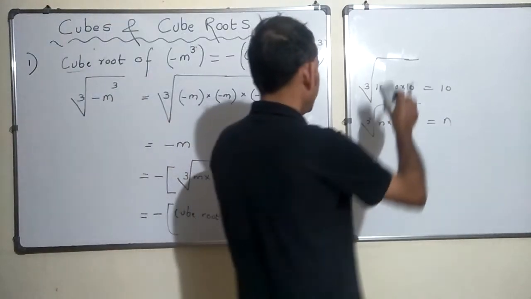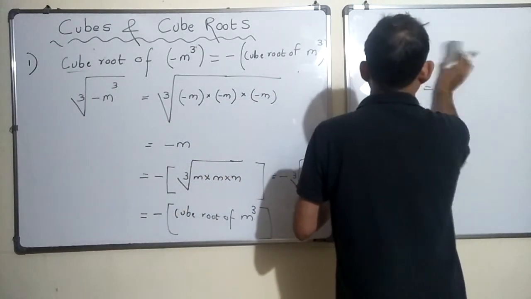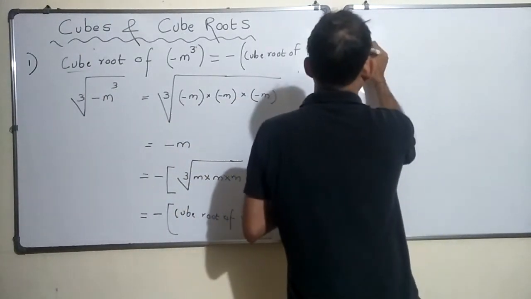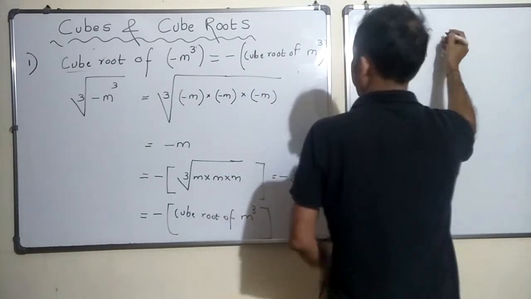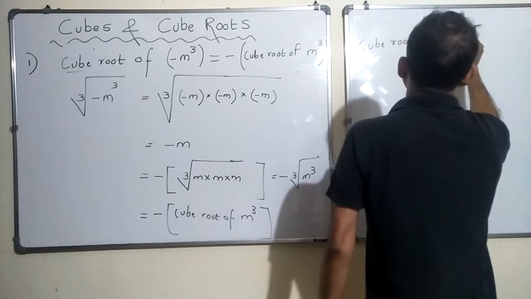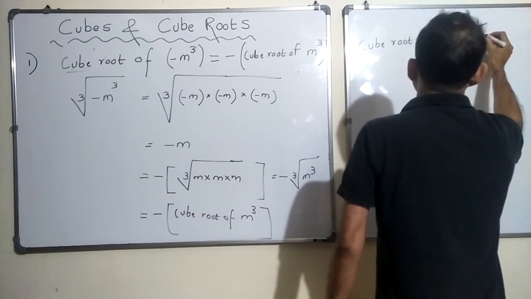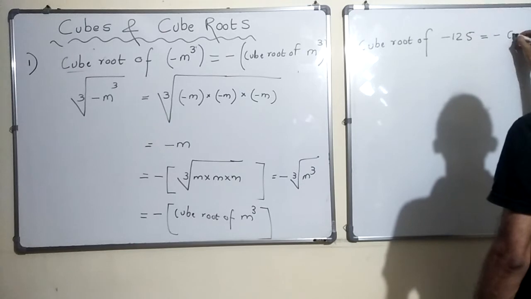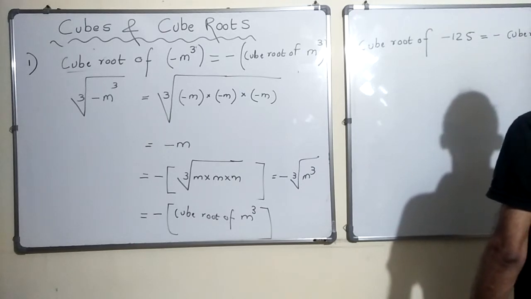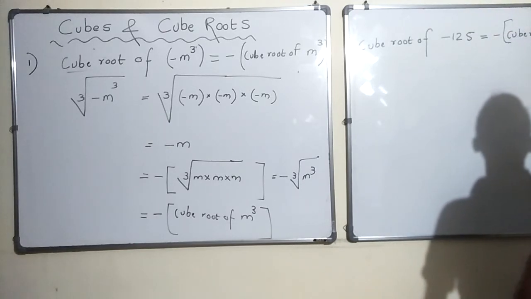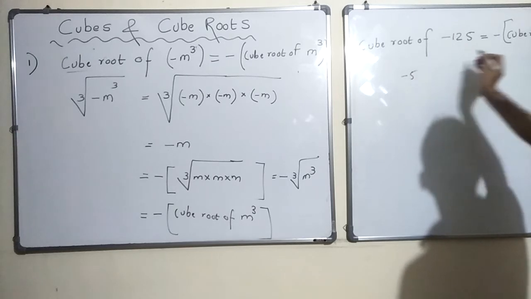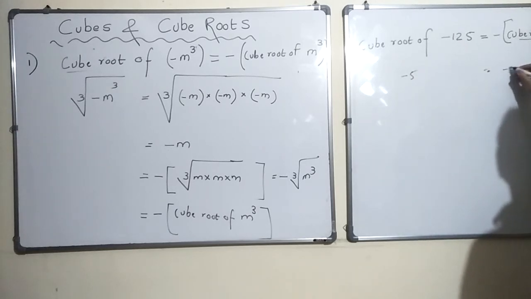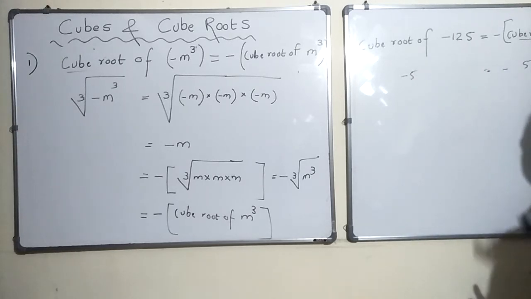So what it means is the cube root of minus 125 is nothing but minus cube root of 125. That's it. So cube root of minus 125 is nothing but minus 5. So this is the way you can solve it.